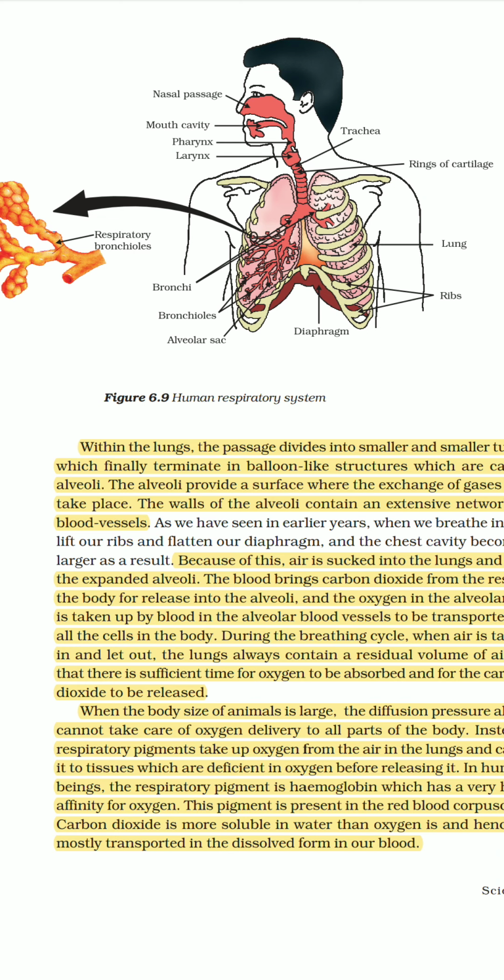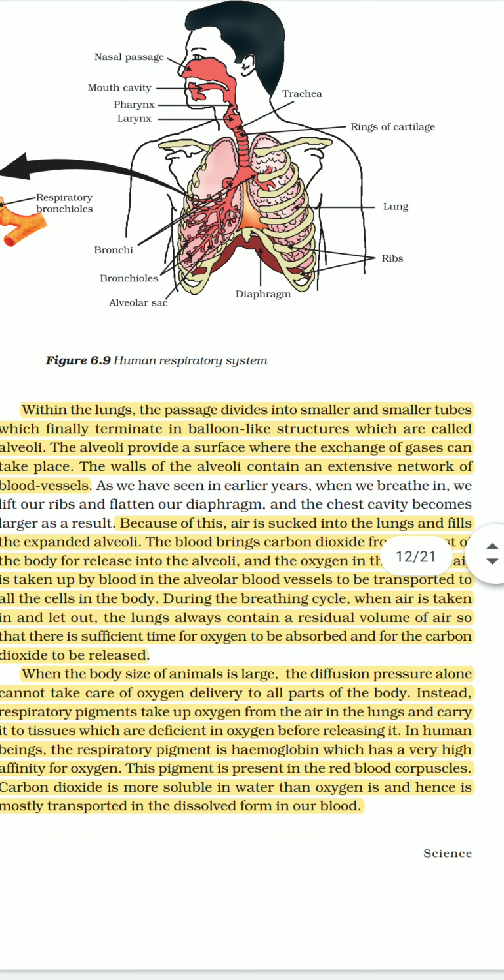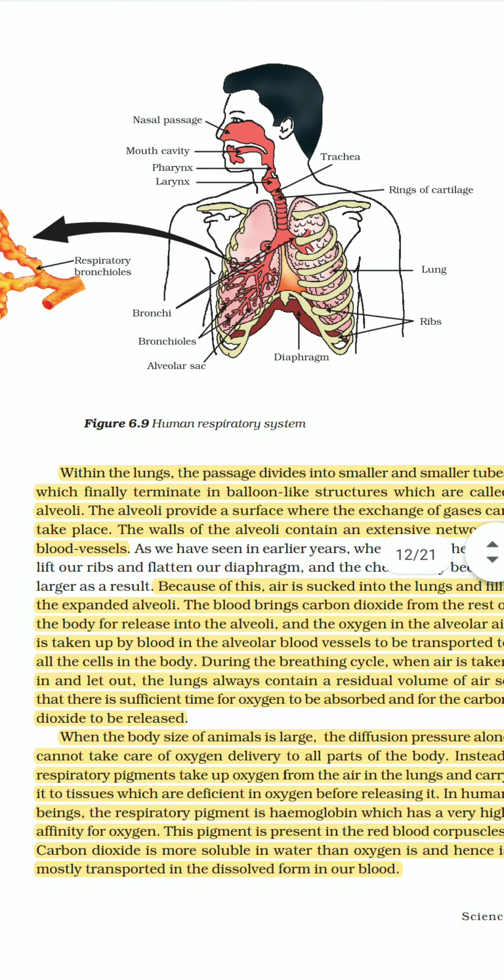So this is the whole system. Then the diaphragm also plays a very important role. The diaphragm increases the space for the lungs by pushing down when our lungs are filled with air. It is just like a flexible rubber-like structure, and it pushes down and becomes flattened so that it increases the area, and it allows more and more air to rush inside.